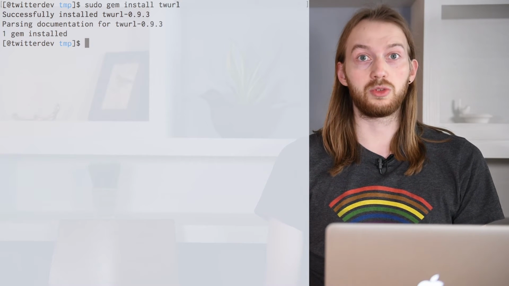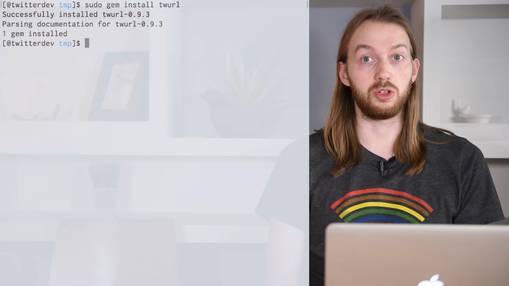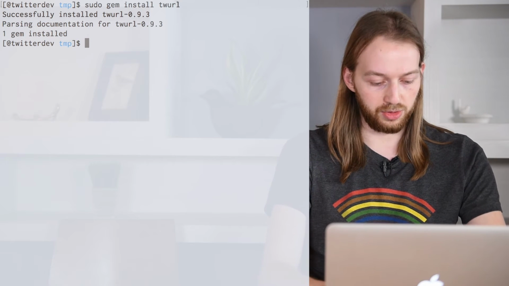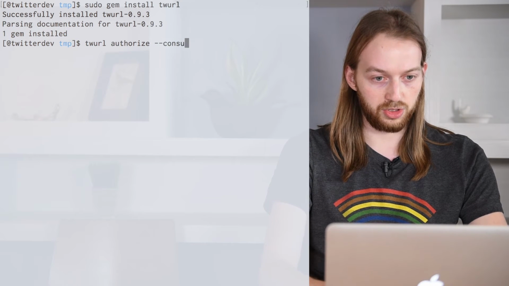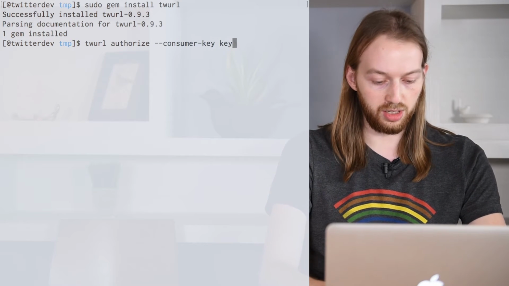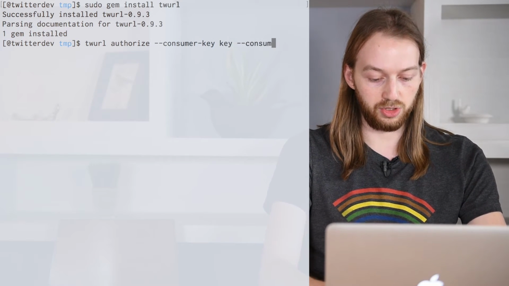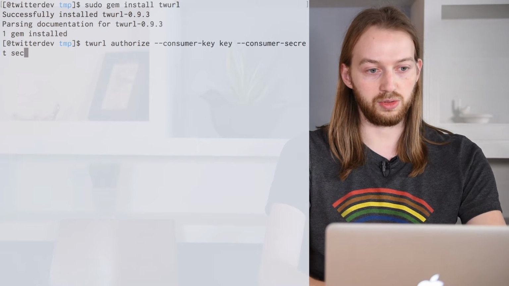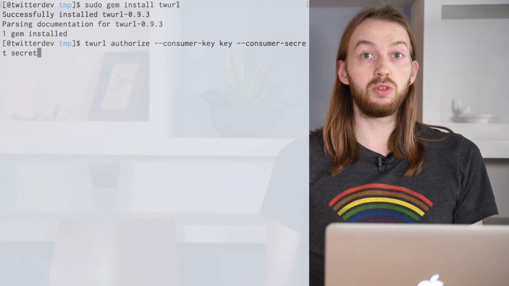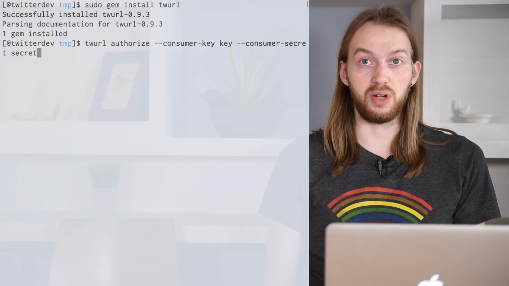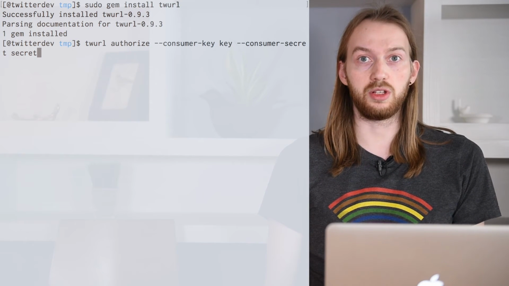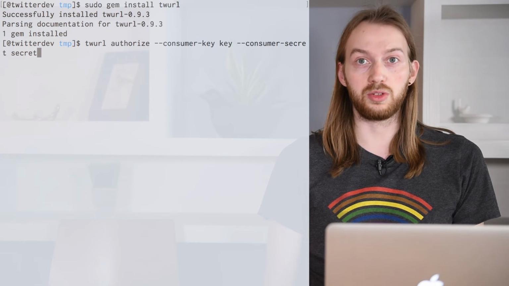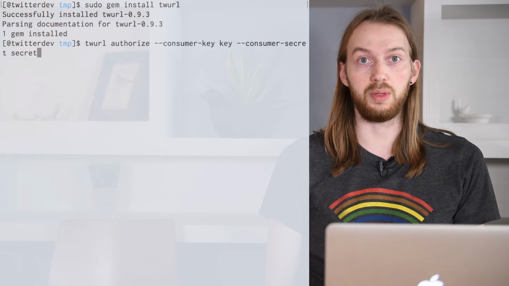When you have your consumer key and its secret, you authorize your Twitter account to make API requests with your consumer key and secret. So this is how you do it. You'd say twurl authorize --consumer-key, and then your key goes here, space --consumer-secret, and then your secret goes there. Now this will return a URL that you should open up in your browser, authenticate to Twitter, and then enter the returned PIN back into the terminal. Assuming all that works well, you will be authorized to make requests with the API.